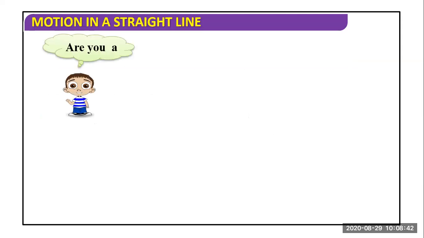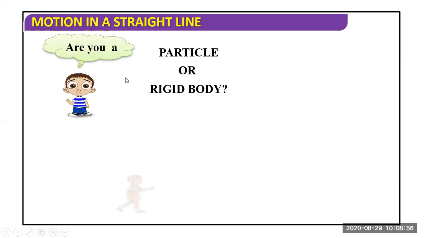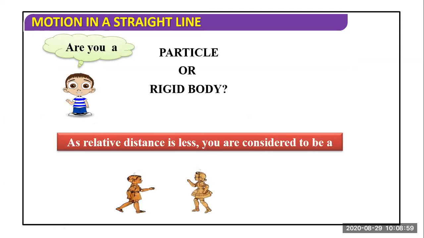So, motion in a straight line. In this, if you discuss, are you a particle or a rigid body? If someone asks you whether you are a particle or a rigid body: if you are dealing with a small distance motion, suppose you are moving 5 meters or 10 meters, then you will not be considered as a particle. You will be considered as a rigid body.